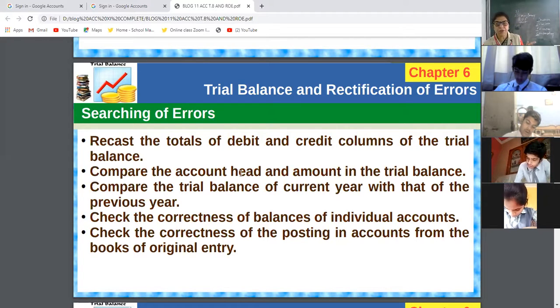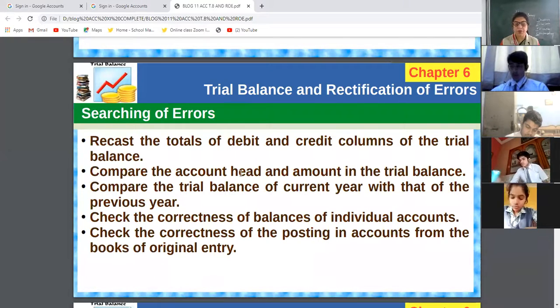Then there will be a difference. So these are the searching of errors, how we can find out the errors. These are the ways to find out the errors.